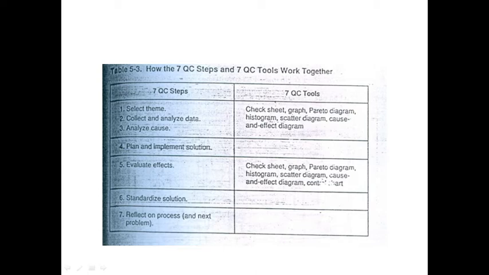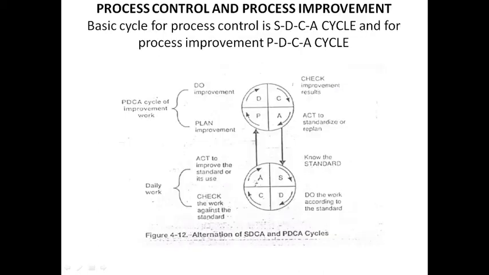So, for the remaining part we can't use all these tools. We can use them in the first three steps: select the theme, collect, analyze, and analyze the causes. We can use the tools there, and in the evaluation part we can use the tools. Clear? Process control and process improvement.